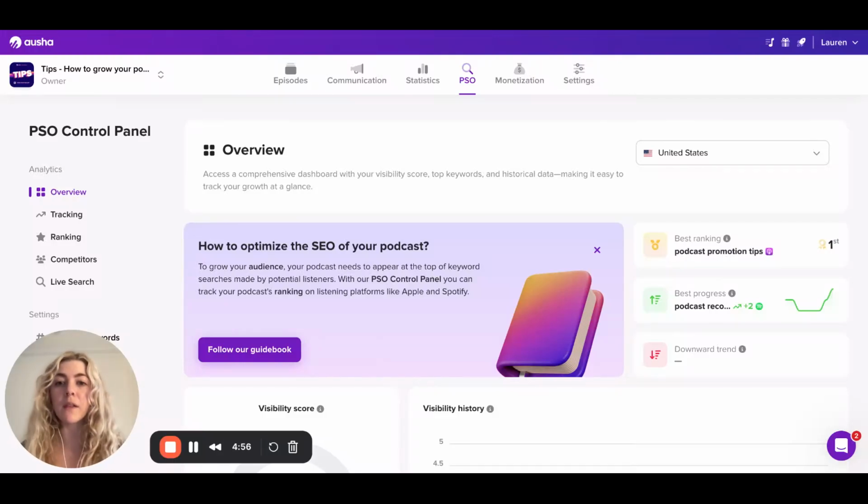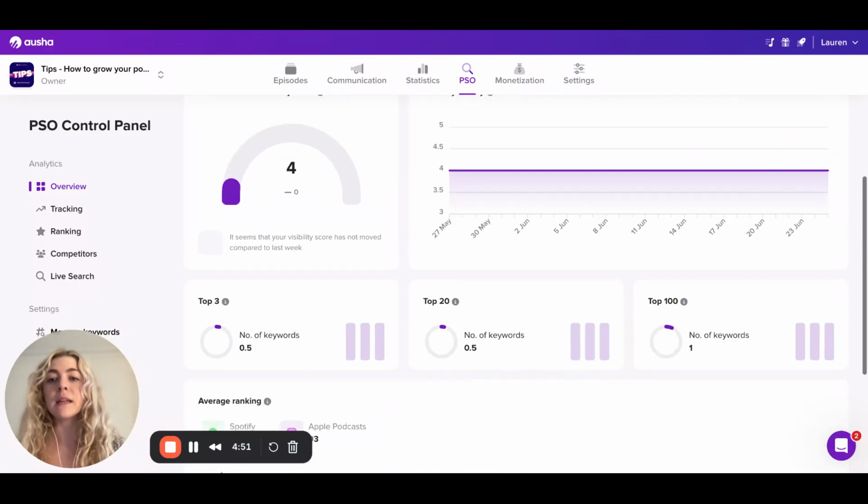Today, I want to explain a little bit about some of the metrics that you can find on your PSO control panel, namely the top 3, top 20, and top 100 metrics. So what do these mean?